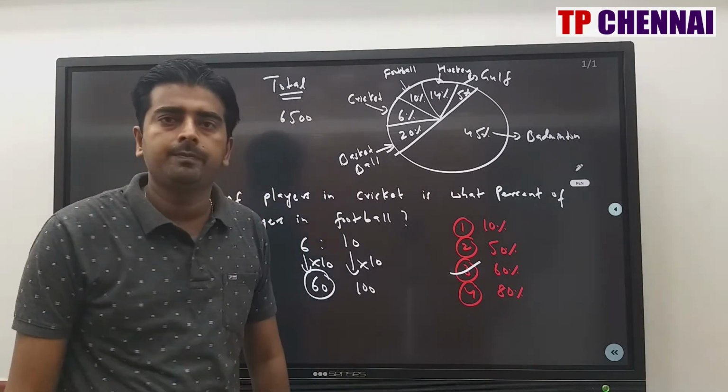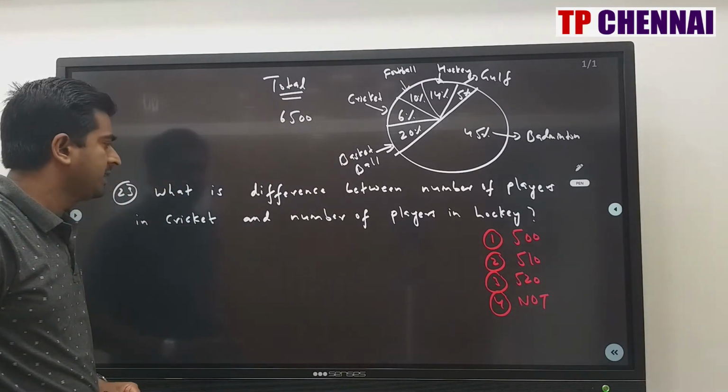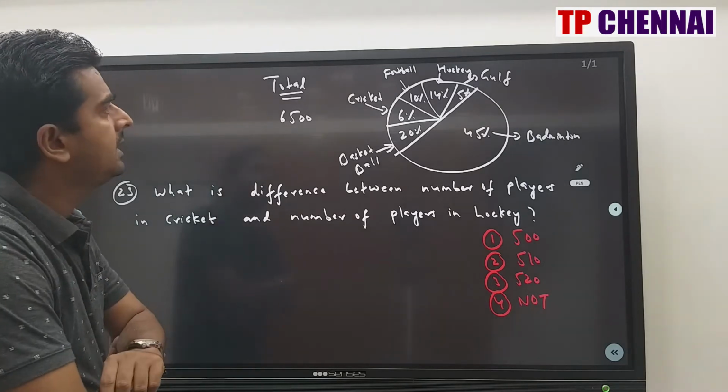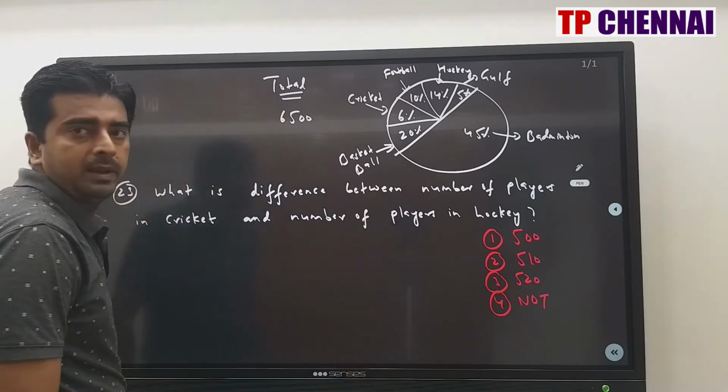Third option. Next one, question number 23. What is the difference between number of players in cricket and number of players in hockey? Cricket, what is the value? 6%. Hockey, what is the value? 14%. What is 14 minus 6?